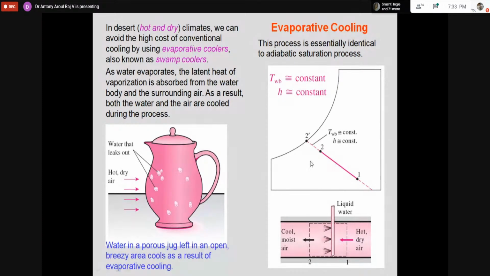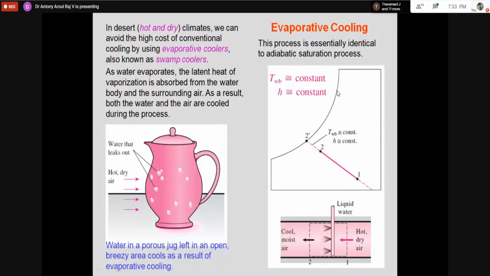It will drop up to wet bulb temperature. Beyond that, it will not drop. Okay, but this wet bulb dropping up to wet bulb temperature is possible in hot and dry conditions only. If I do the same thing in Chennai, that is not possible.